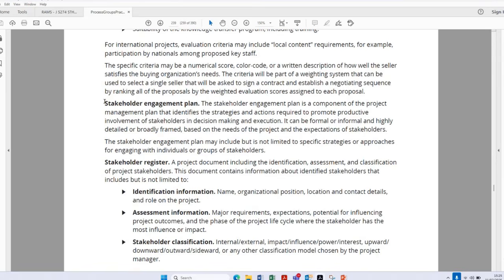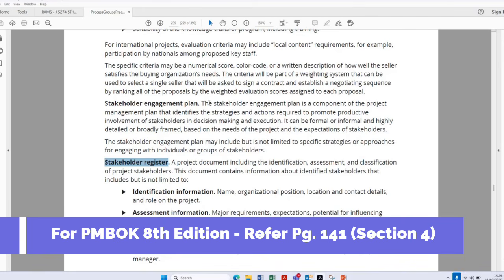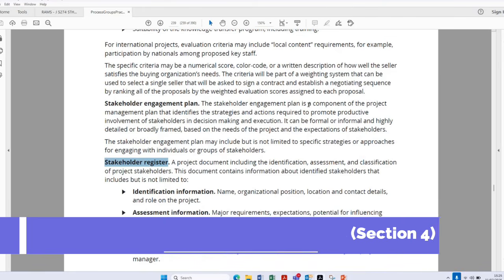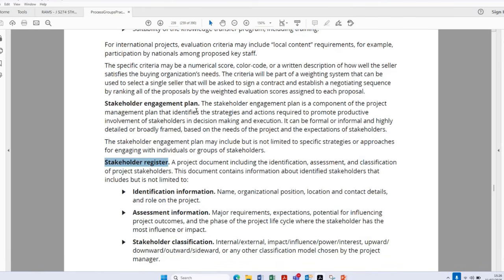Now, if you go to the basic definitions of a stakeholder engagement plan and stakeholder register, which can be found on, let's say, page 239 of your Process Group Practice Guide, that will essentially give you the answer to this question. So if you read the stakeholder engagement plan, what is it? It is a component of the project management plan that identifies the strategies and actions required to promote productive involvement of stakeholders in decision making and execution.